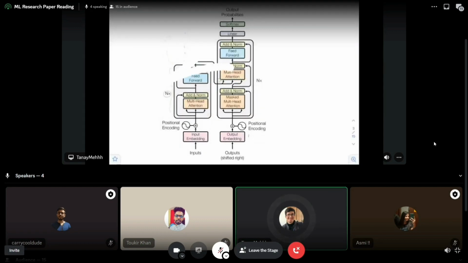Also, another thing to note here is that the output of the encoder passes to the decoder. This is where the connection happens. This is where the knowledge that the model learned in the encoder, the knowledge of the English language, is transferred to the decoder, where it will use that to give the output, right? So okay, we know the general basics of how a machine learning model works, right?